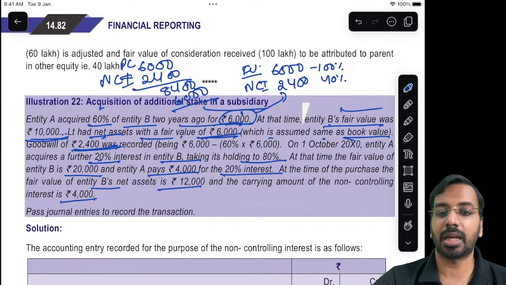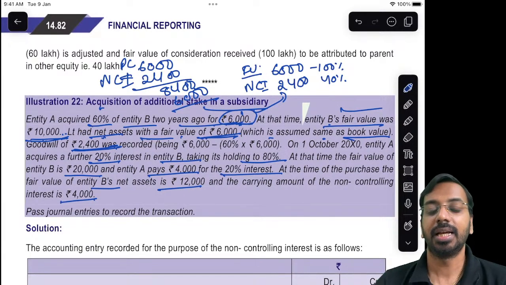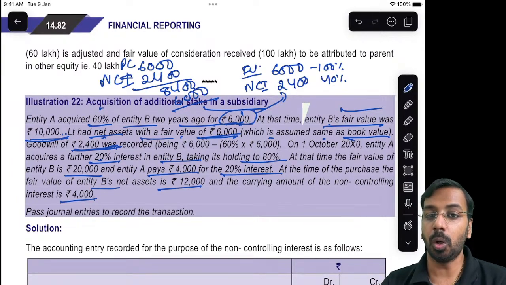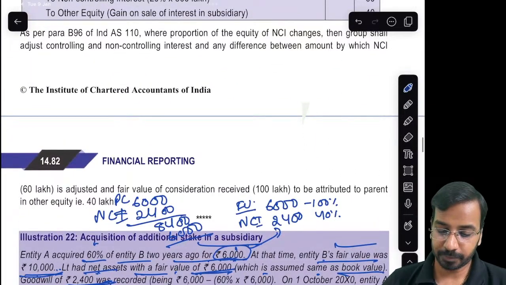Now, when additional interest is acquired, does it change the control position? It doesn't change. The control position does not change. A was controlling earlier also, A is controlling now also. So control does not change. What changes? Understand this.